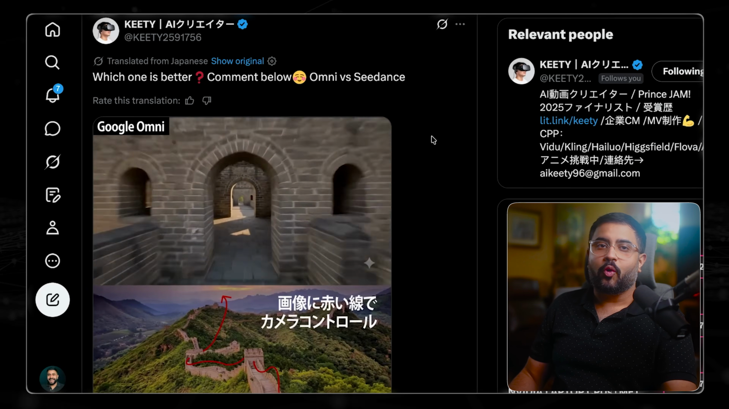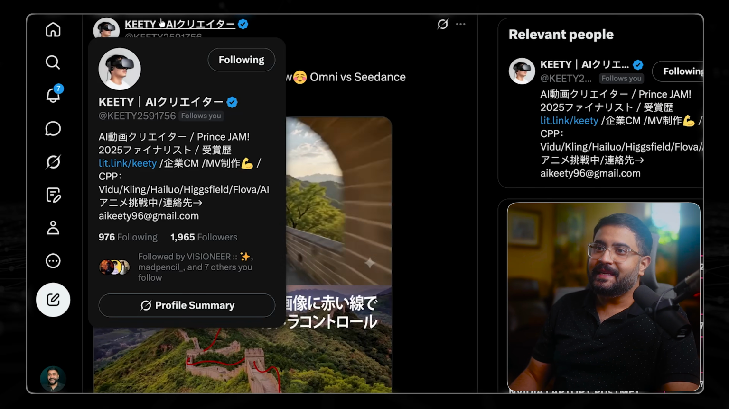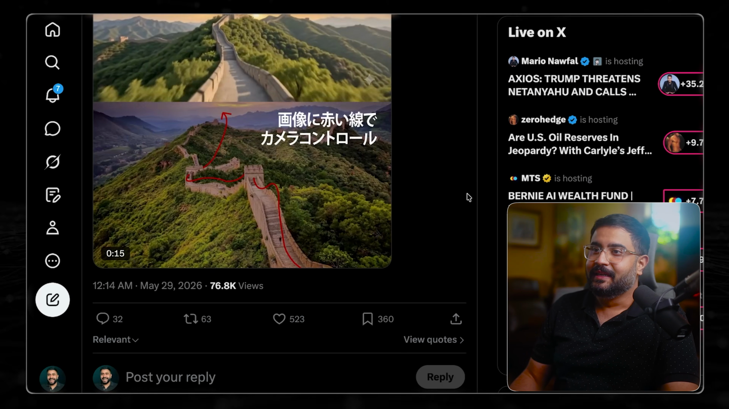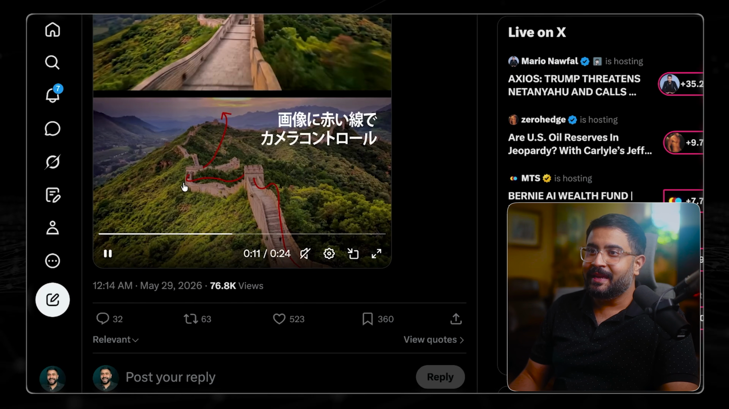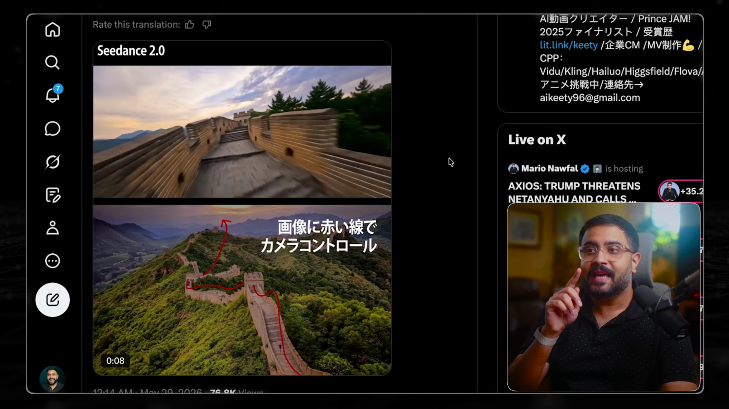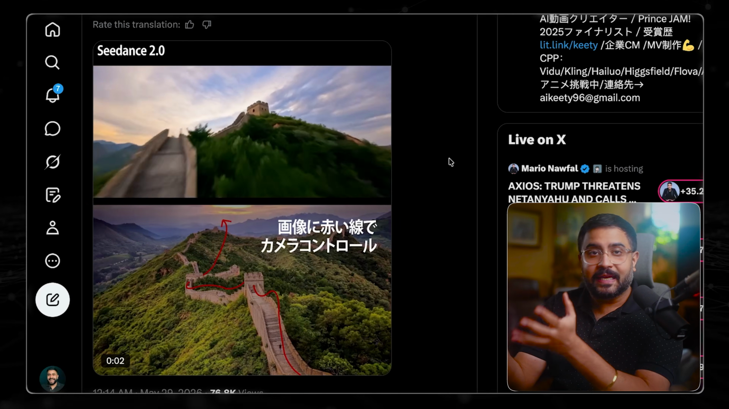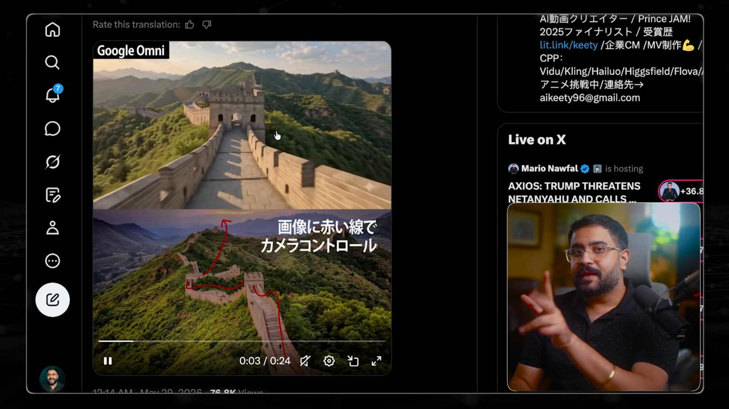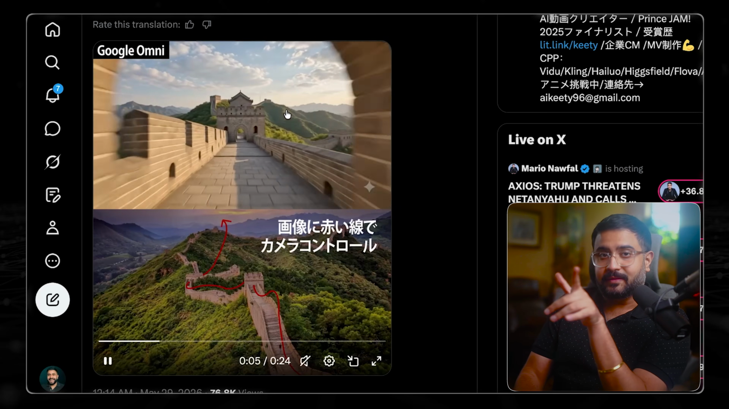Now the internet, of course, ran wild and the homie Kitty over here went nuts with this thing. The Great Wall of China going in, out, all around it. And here's the result that you get with Seedance as well. Turns out Seedance can also take these type of prompt references. And hold up, we'll get into a comparison of Omni versus Seedance later in the video.